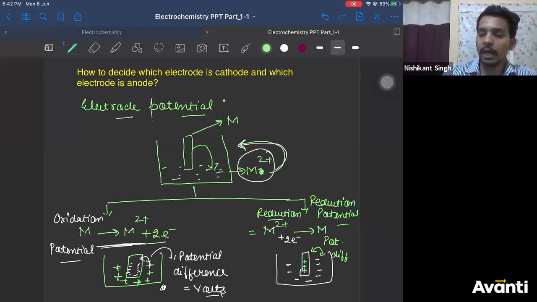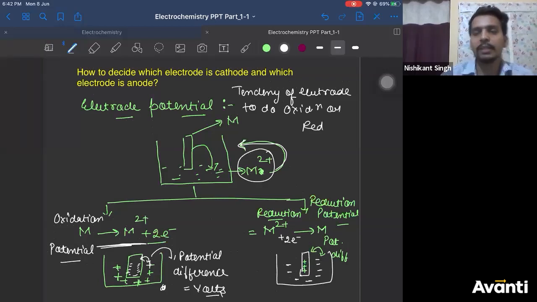Now to define it, how will I make it easy for you? Just remember, the tendency of an electrode to do oxidation or reduction is called its oxidation potential or reduction potential.